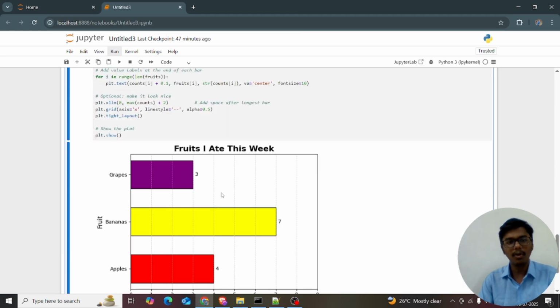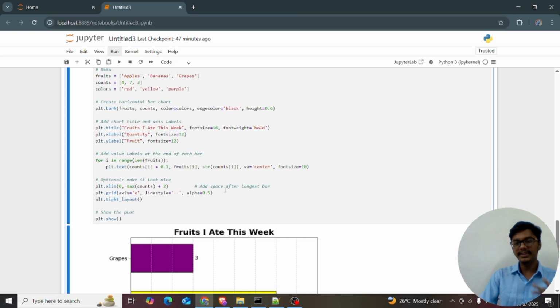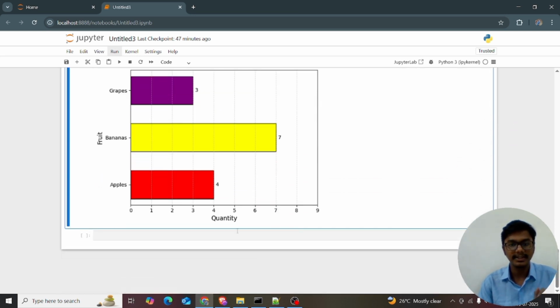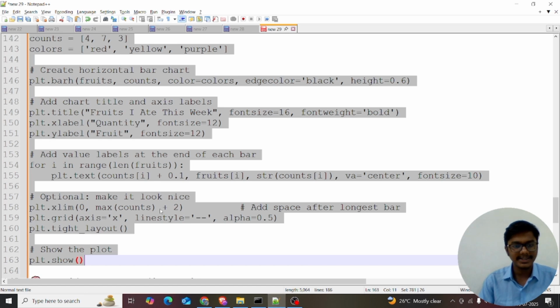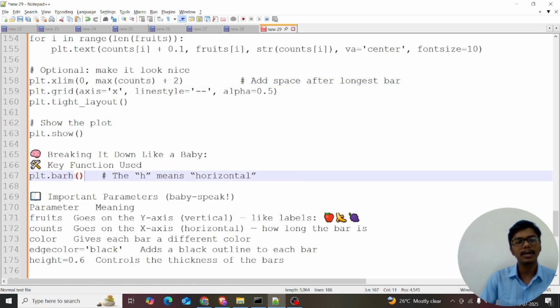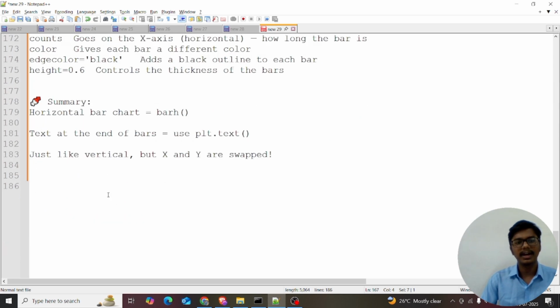I hope everything goes well, and I gave it in a very easy and simple manner, right? I explained this code, and the key function is plt.barh. barh means horizontal, H means horizontal. Make note of it and practice along with me. Okay, I just want to give the summary. Horizontal bar plot is equal to barh.